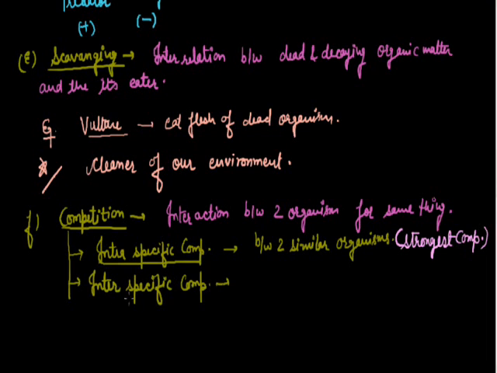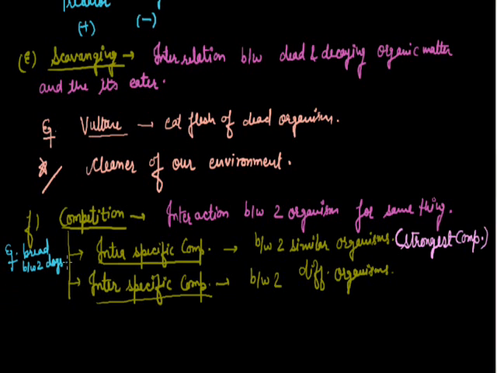So basically, the competition can be like this, and this is what you can call interspecific competition. Now you can write it's between two dissimilar or different organisms, where the basic needs may be similar, because intraspecific always happens for the same thing. You can take the example for intraspecific: bread between two dogs. Here, bread between dog and cow. And the next, not the least one, is called natural competition or competition with environment.